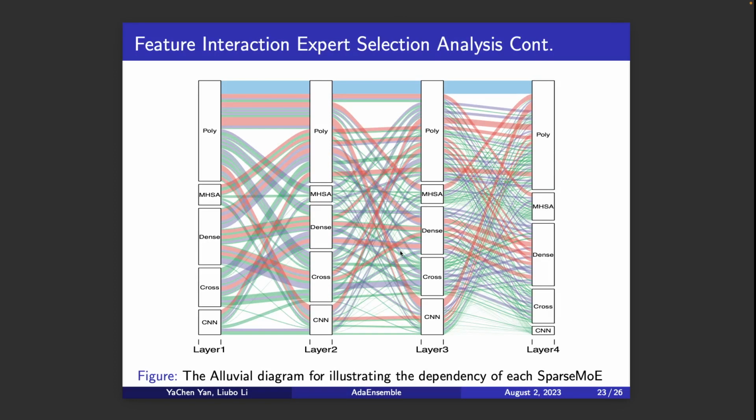Here is a diagram we plot to illustrate the dependency of each sparse MoE layer. We can observe that our model is formulating deeper feature interactions across different layers, and there is also a large number of different kinds of feature interactions that we are formulating.